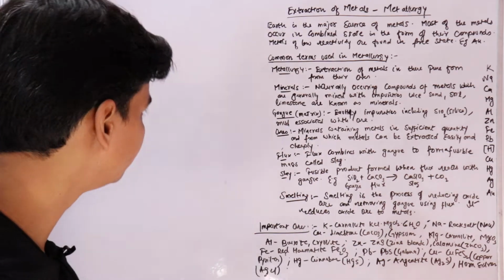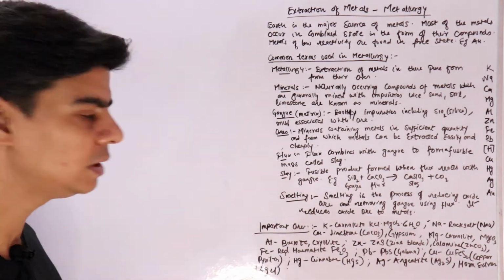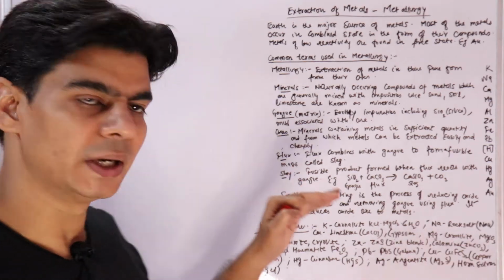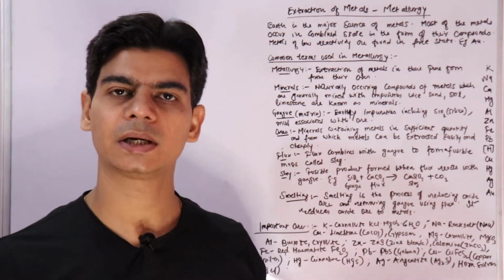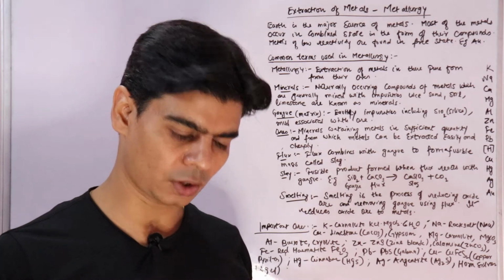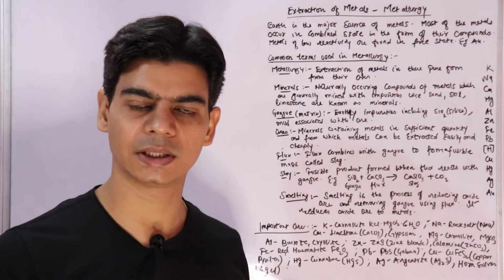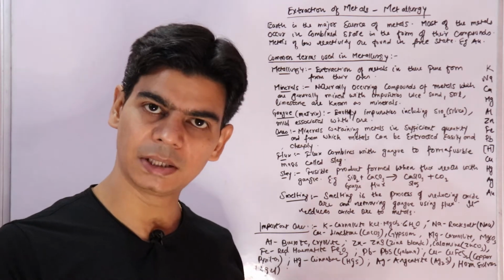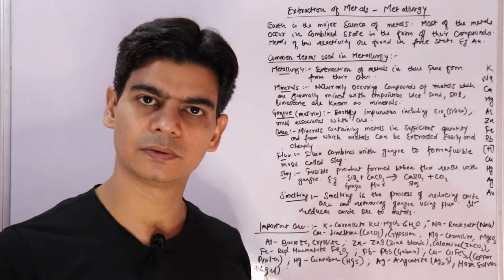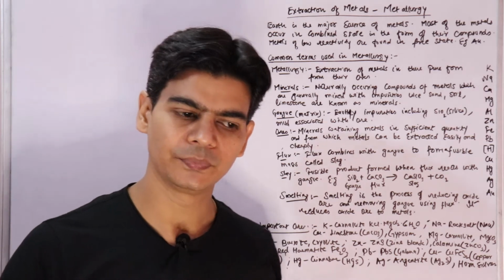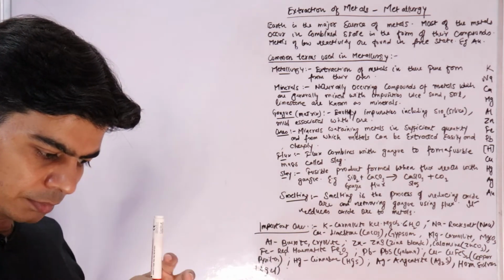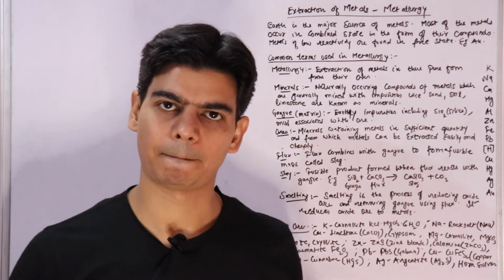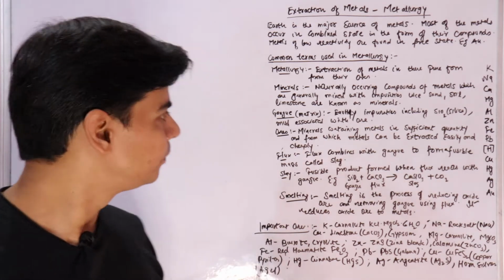So beneath the earth these metals are found in their combined state in the form of their oxides, carbonates, sulfides and sulfates. And these combined states of metals, which are compounds of these metals, we call minerals.